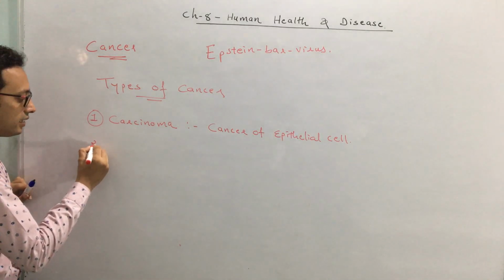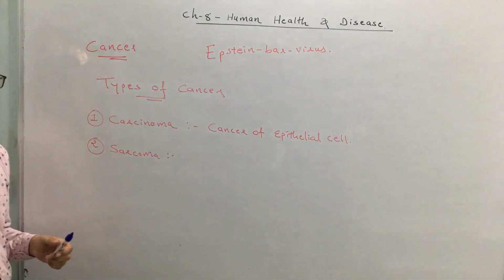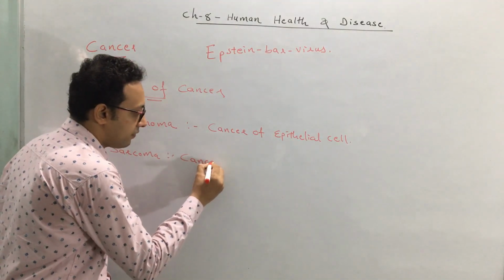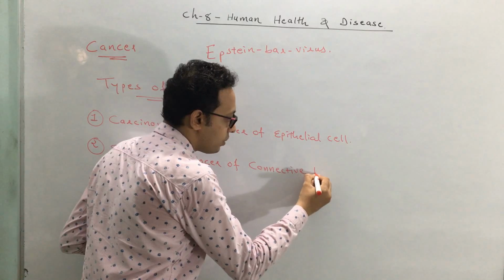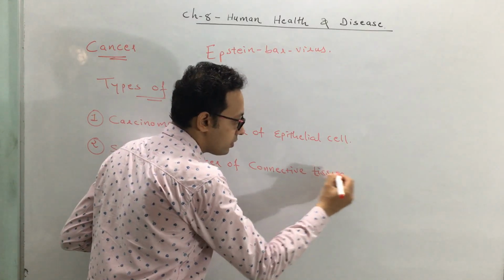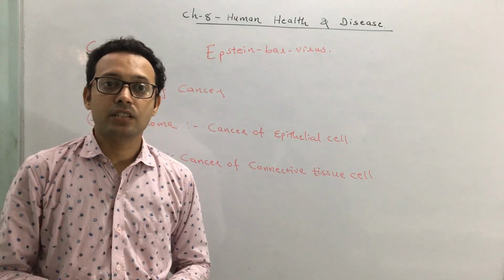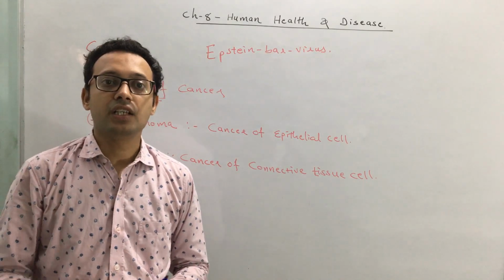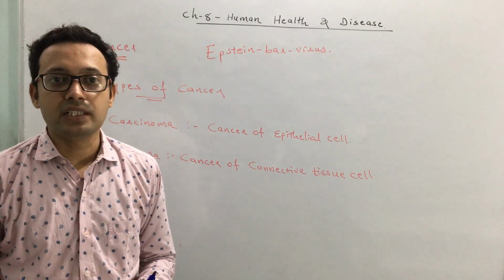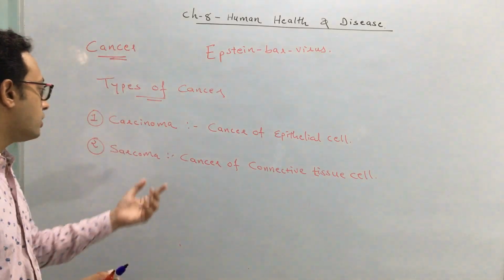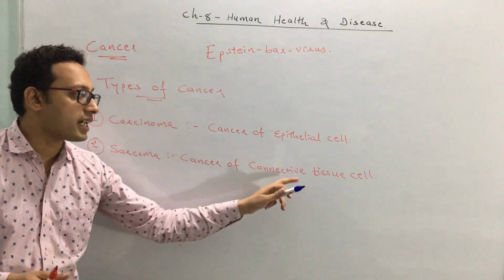The second type of cancer is sarcoma. Sarcoma means it's a cancer of connective tissue cells. Like cancer of bone, cancer of cartilage, bone marrow cancer, or you can say fat cancer or adipocyte cancer, like in the case of breast cancer. So this is an example of a sarcoma. In a sarcoma there is a cancer of connective tissue cells.